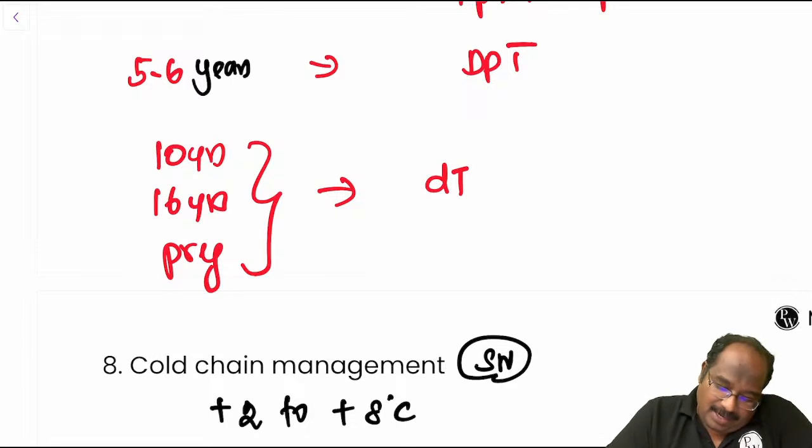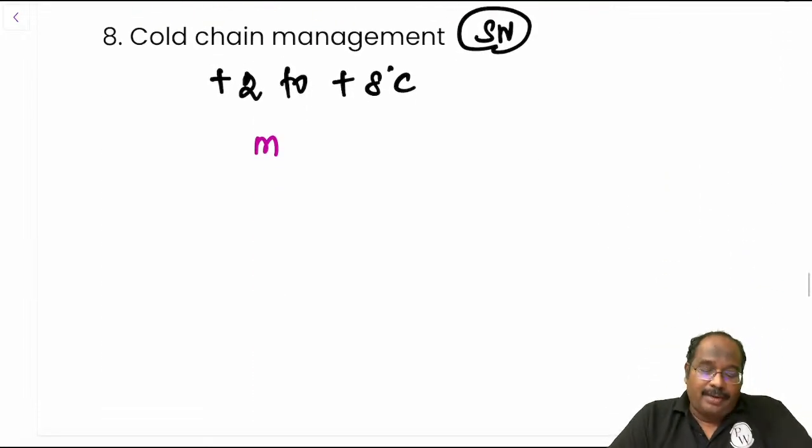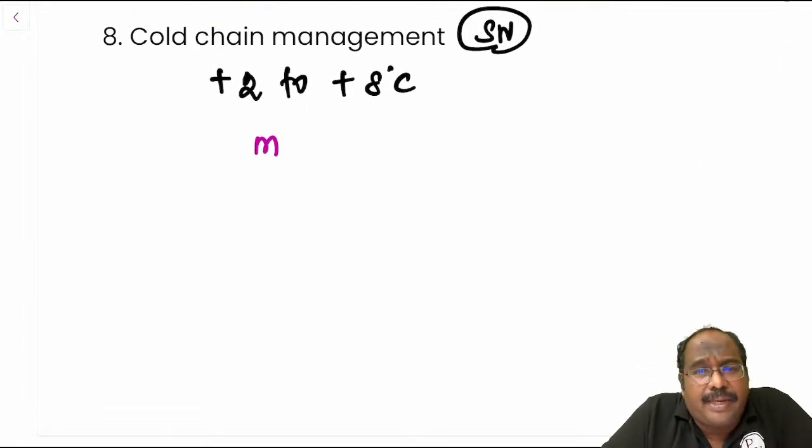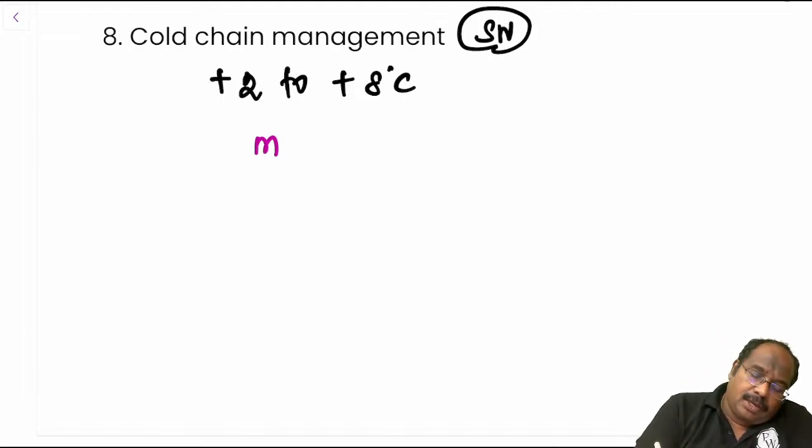Fine. Next. So cold chain management: +2 to +8 degrees Celsius, right from the manufacturer.